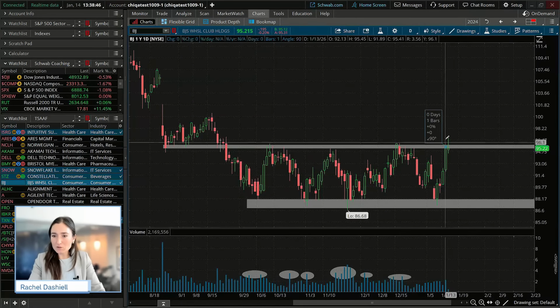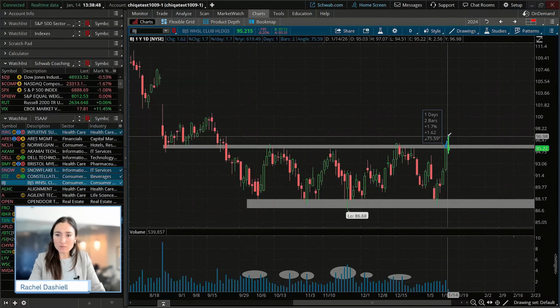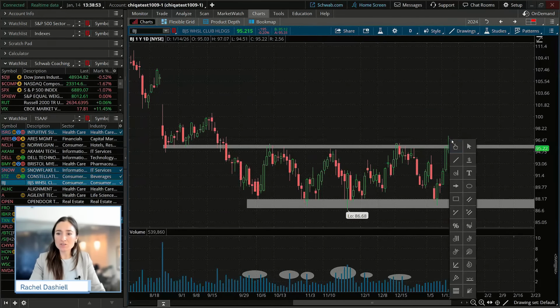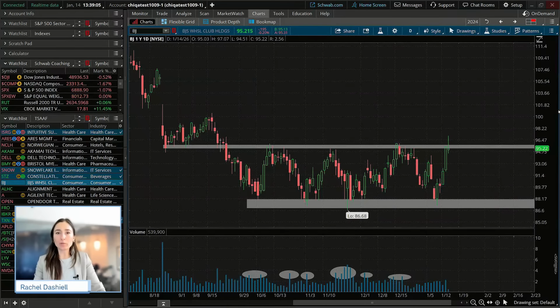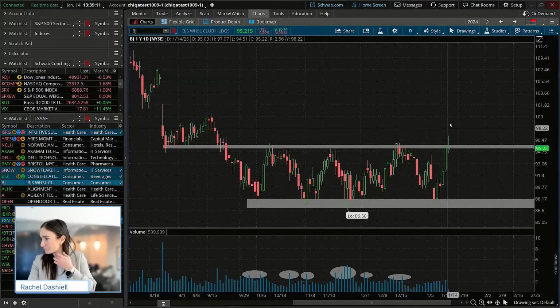Here, this was probably only about a 1.5 point move outside of that range. That's why a lot of the times we stick with that 2% rule in this class. Some technicians may stick with the 3% rule and be willing to give up a little bit more to still be on the right side of that trade.